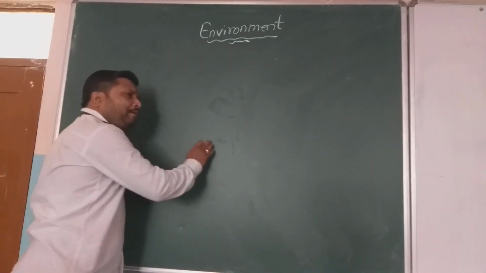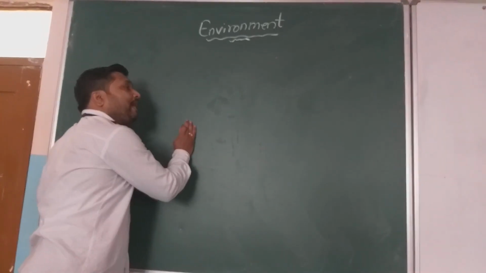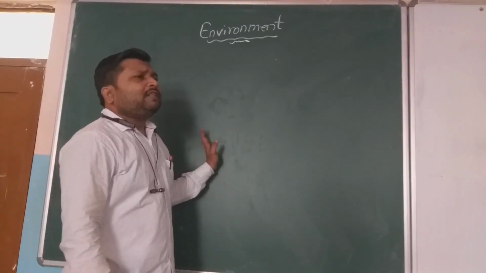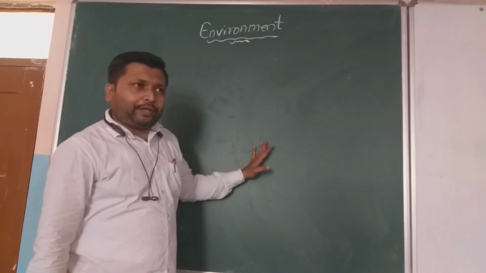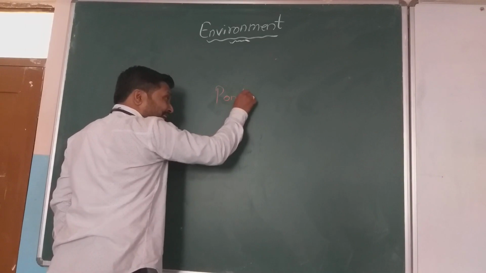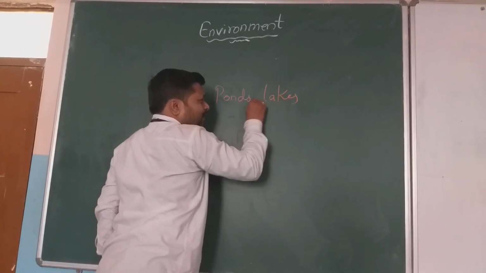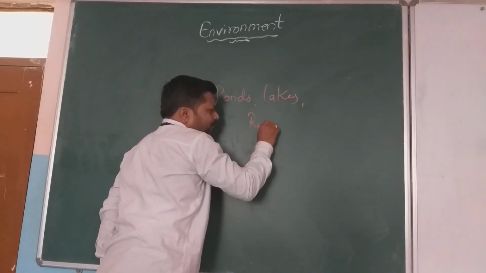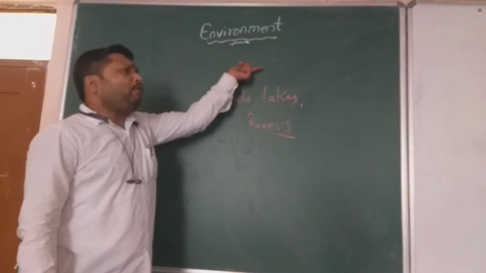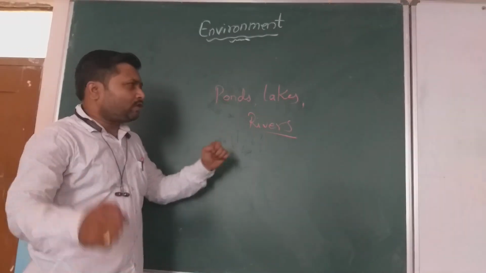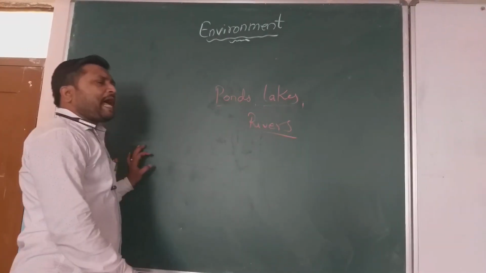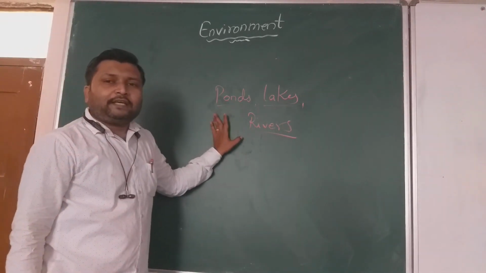Like the aquarium, we clean it once a week or after a certain period of time. Like that, can we clean the ponds, lakes and rivers? Can it be possible in these cases? Now, if it is not possible in this case, then why do we do it in an aquarium? That's the question. Ponds, lakes and rivers are all natural ecosystems.